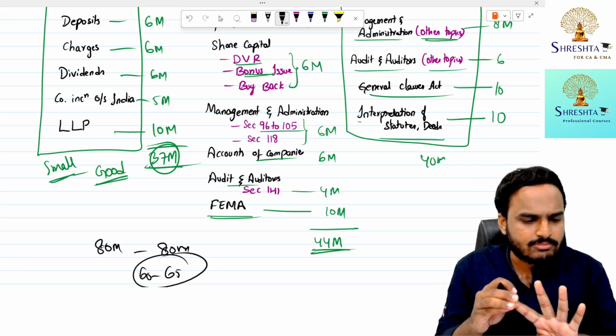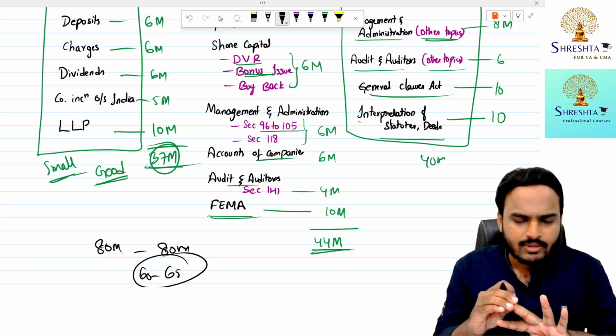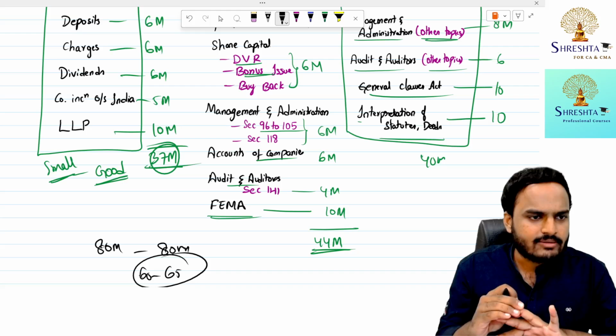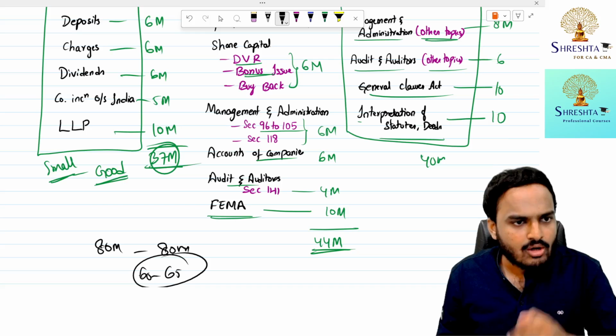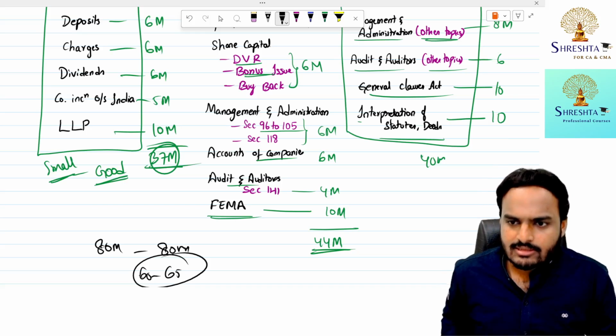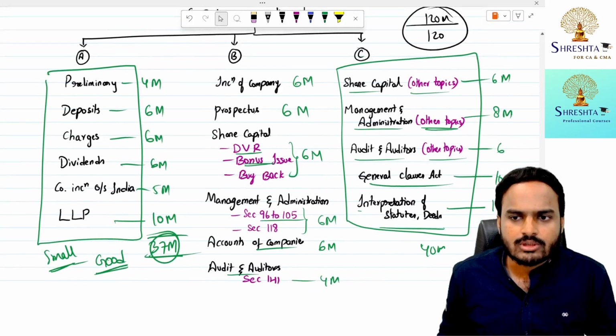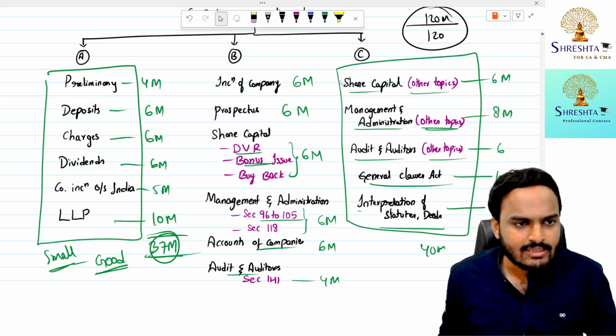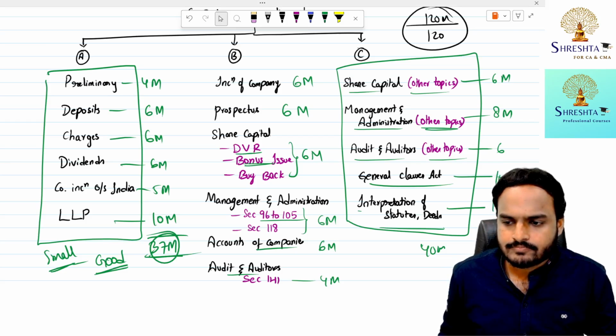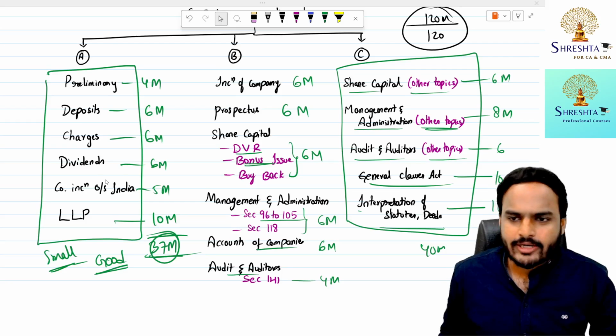Today you read the concept. Tomorrow revise the summary. After 1 week, revise the same summary. After 1 month, revise the same summary. Now you can retain the subject for a long period. Is it clear? So don't take choice of the topics which were covered in category A and category B. Is it clear?